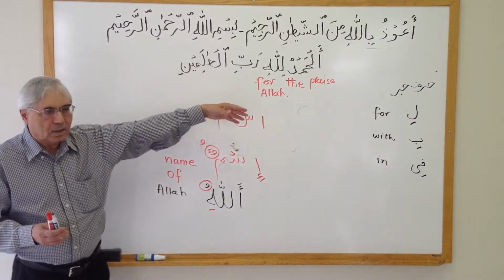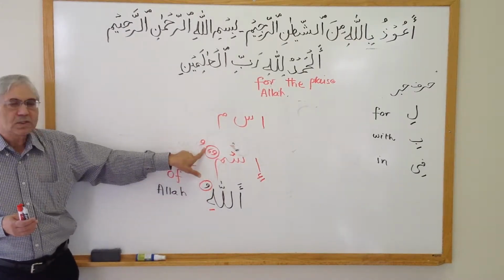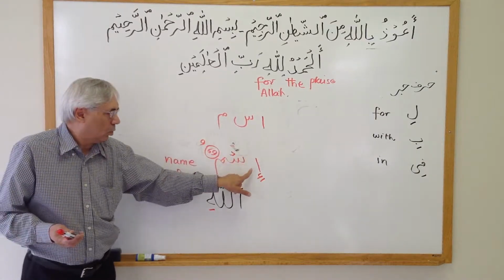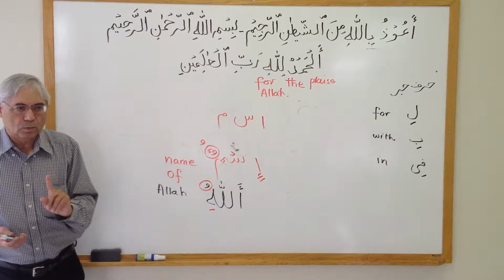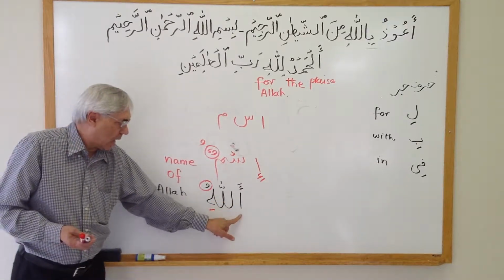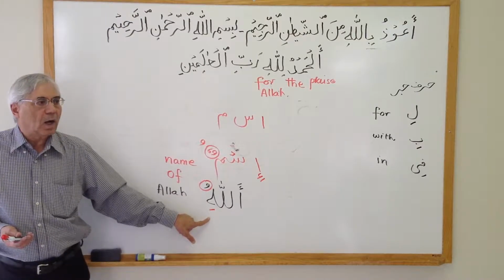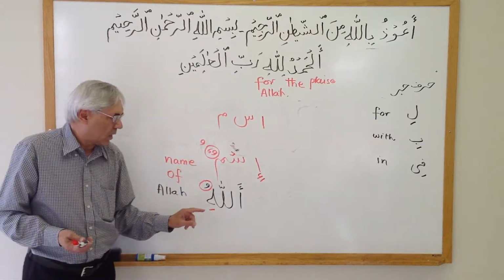In all the things that we are learning, the last letter is mim. Whatever the sound on mim is, it's being changed. So ismun becomes ismu. Allahu became Allahi.